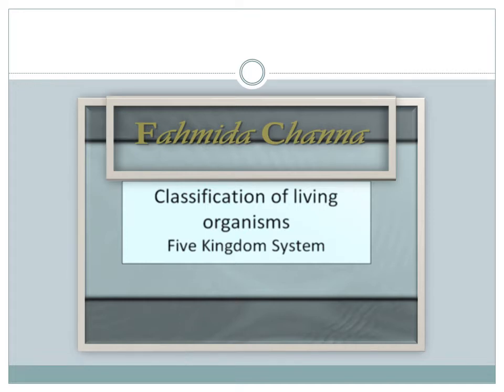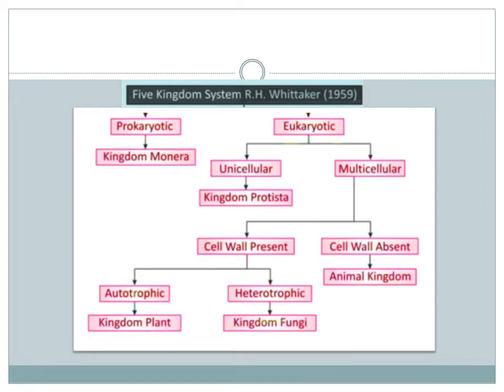Dear students, today I am going to deliver a lecture about classification of living organisms and the 5 kingdom system according to Whittaker. Now let's start. The 5 kingdom system was given by R.H. Whittaker in 1959. He gave this kingdom system on the basis of cellular basis, mode of nutrition, complexity, and motility. They defined the 5 kingdom systems.